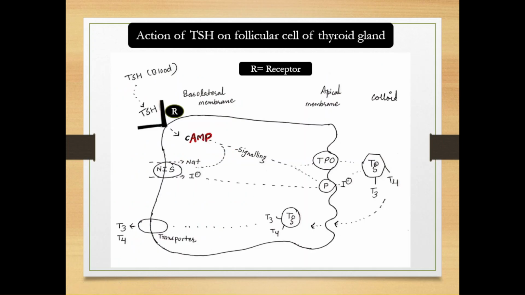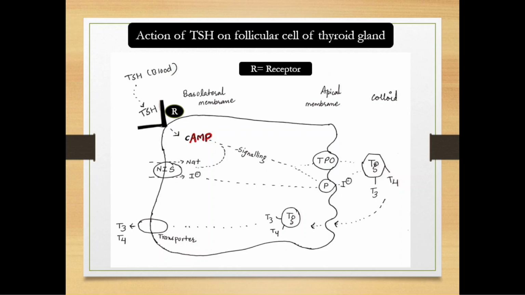So, here is an example of group second hormone and its mode of action. TSH is group second hormone. It has got receptor here at the surface of follicular cell. Okay, this is TSH receptor. It is present here at basolateral membrane of this follicular cell. This is apical membrane and this is colloid region. Okay, so TSH from circulation comes and binds to this TSH receptor and mediates its activity through secondary messenger cyclic